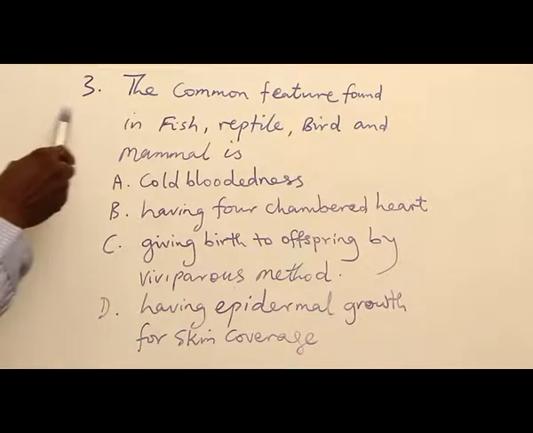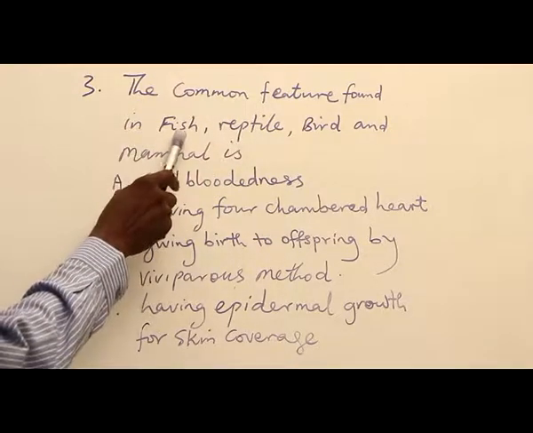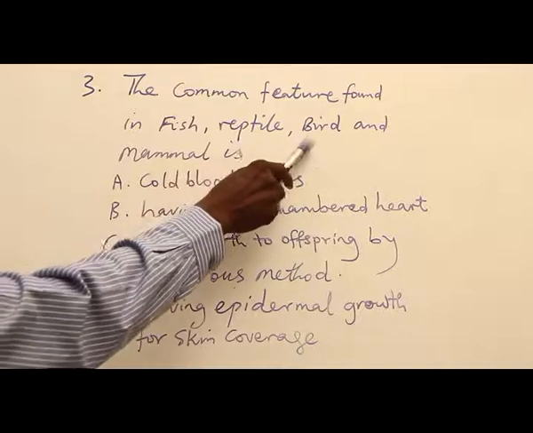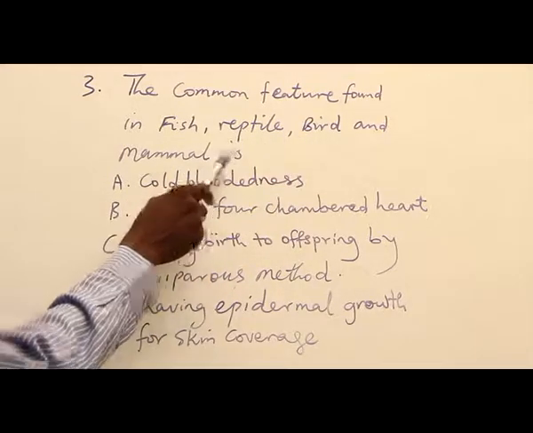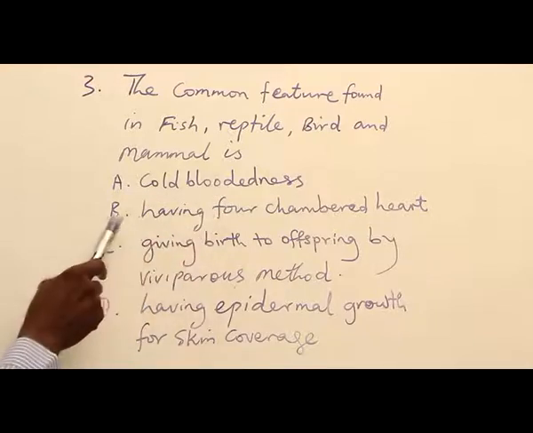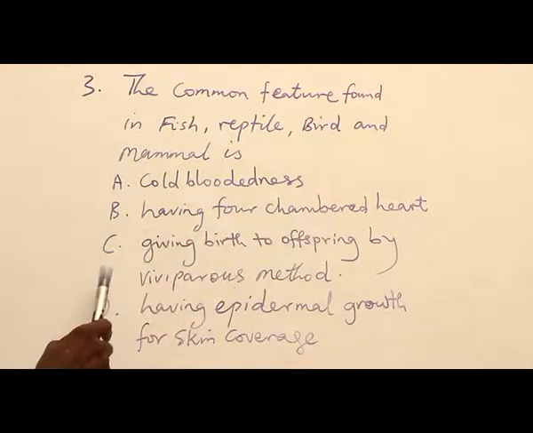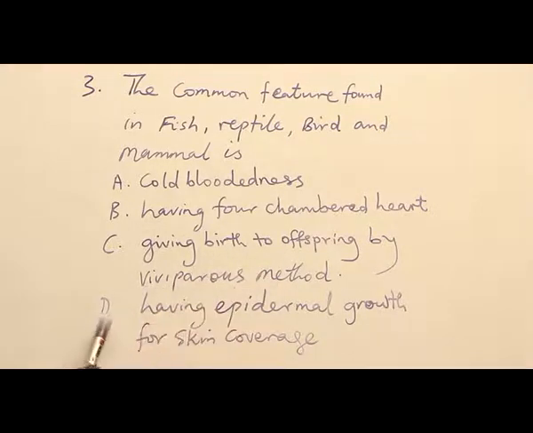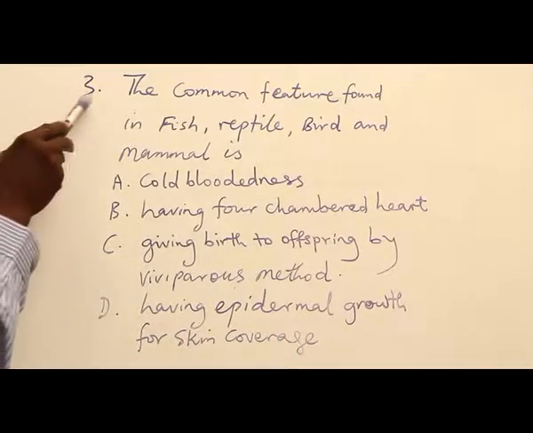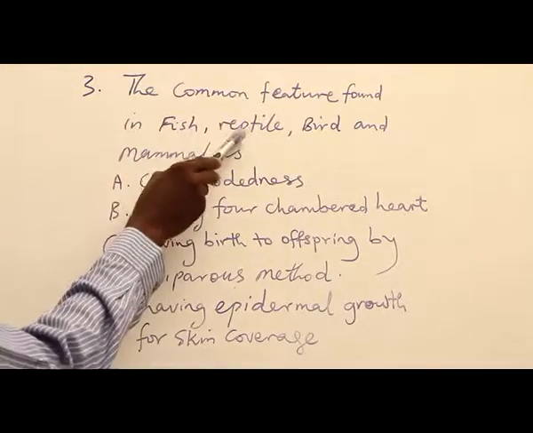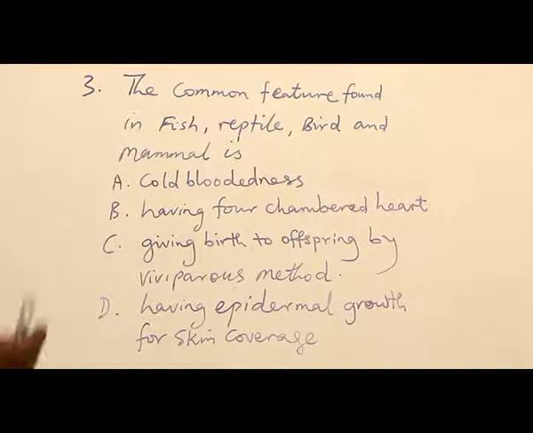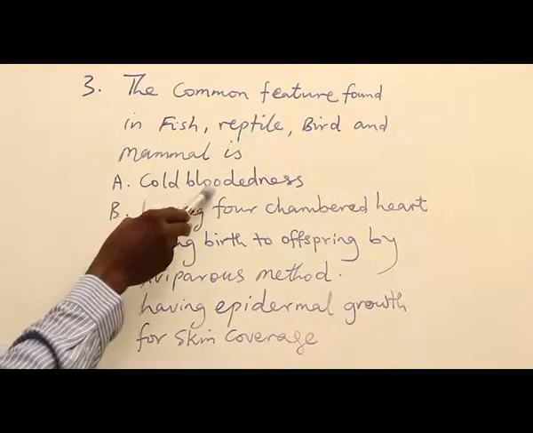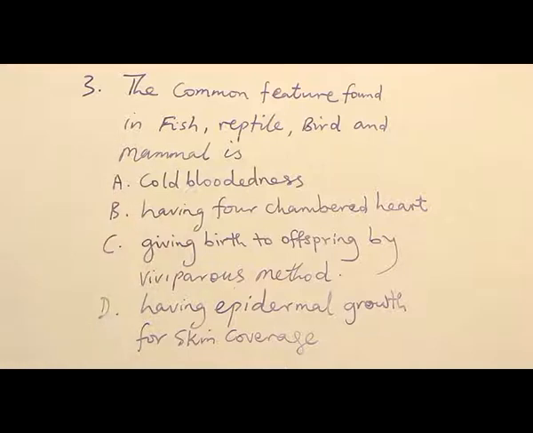Example 3. The common feature found in fish, reptile, birds, and mammal is A. Cold-bloodedness, B. Having 4-chambered heart, C. Giving birth to offspring by viviparous method, and D. Having epidermal growth for skin coverage. We are looking for a common feature for fish, reptile, birds, and mammal. Option A, cold-bloodedness. Birds and mammals are not cold-blooded animals, so it doesn't answer the question.